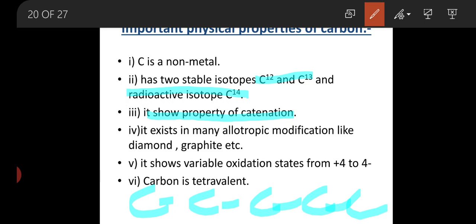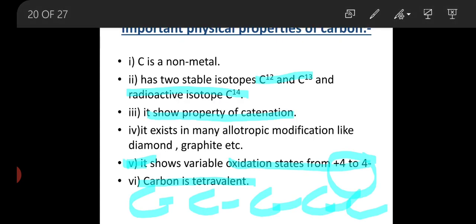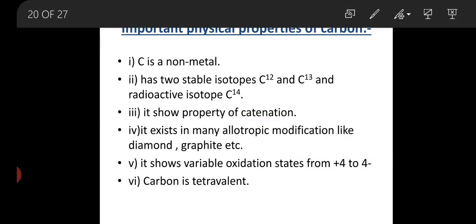Another property is that it exists in many allotropic modifications like diamond, graphite, fullerene, etc. And the fifth important property is that it shows oxidation numbers from +4 to -4, and carbon is tetravalent because of its valency. This is the simple property of carbon.